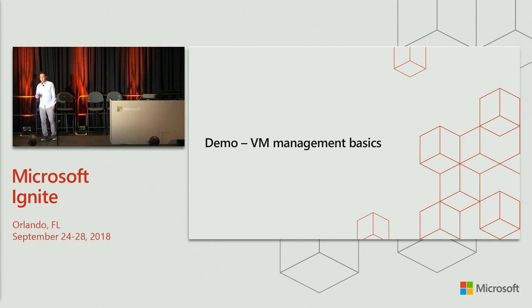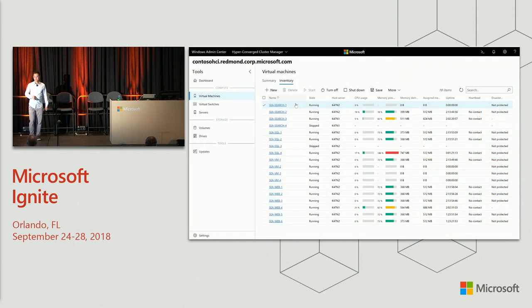So we've been working hard on building a better Hyper-V management experience in Windows Admin Center. And today I'd like to show you 3 demos and talk about 3 things. First, let's get started with the basic VM management in Windows Admin Center. So this is the inventory page for virtual machines on a server or cluster. In this case, we're connected to Contoso HCI, which is a hyper-converged cluster, but you get a very similar experience whether you're connected to a standalone server, a Hyper-V cluster, or a hyper-converged cluster.